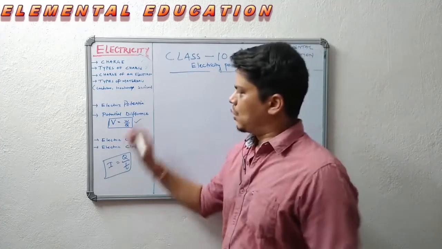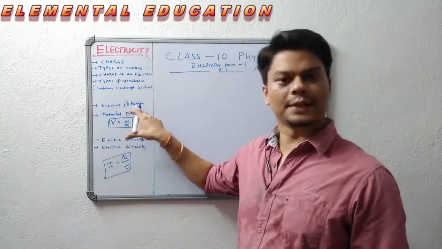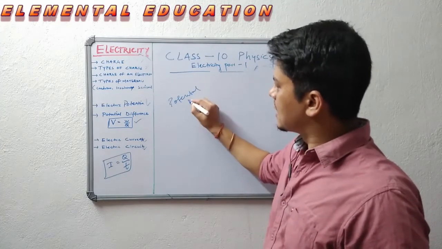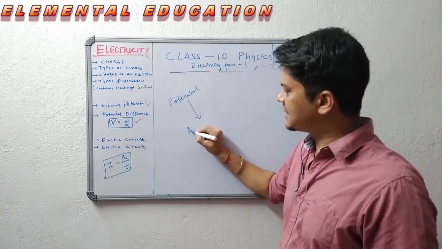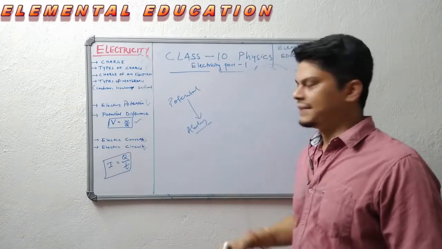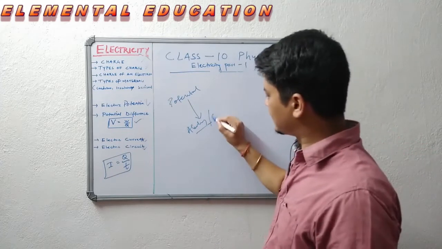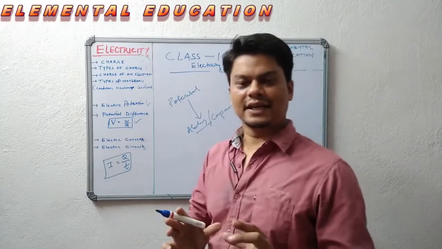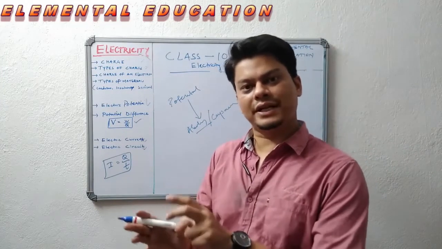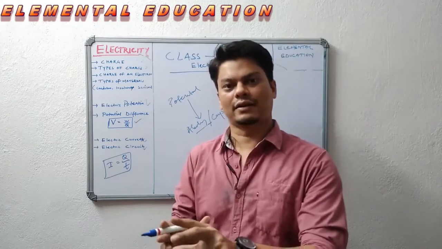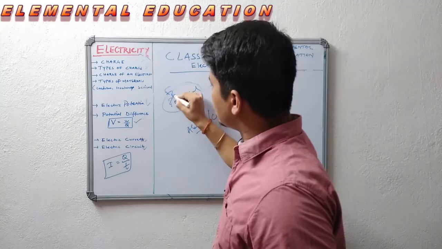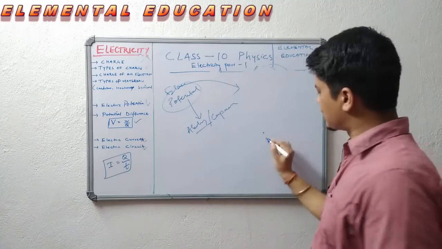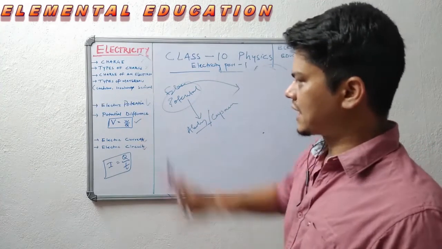Now we should go to what is electric potential. Potential, in English, we know it is called ability. Ability of what? Capability of doing something. Similarly, in electricity, electric potential is the ability, or the amount of energy required. So what can I define?